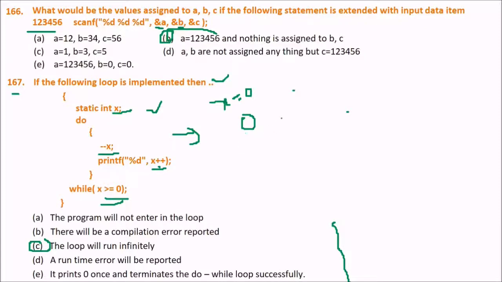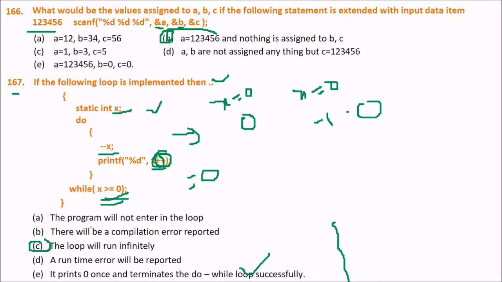Let me tell you in another way. This x is 0. Now --x will become -1, and what will x++ do? It will again make it 0. So while x is greater than or equal to 0, which means it can be 0 also, what it will do is print x, that is, it will print the value, and it will terminate the do while.